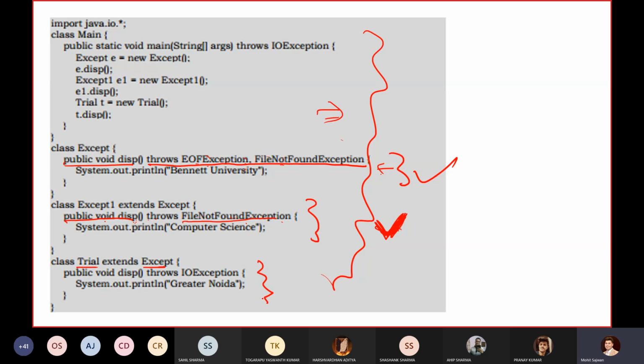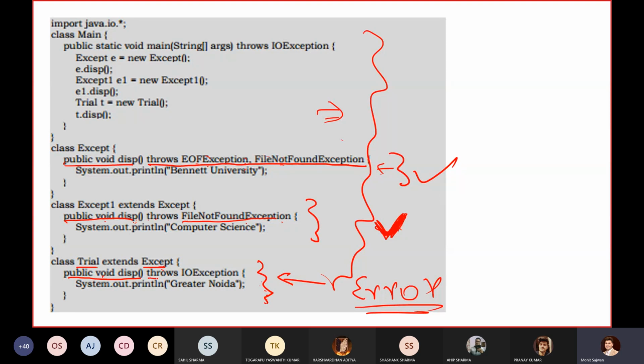But for this particular case, I will get an error. Why? Because I cannot perform method overriding. The method name is same, signature is same, return type, everything is same.